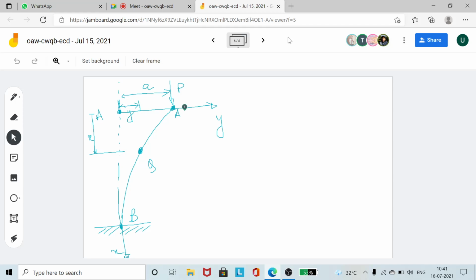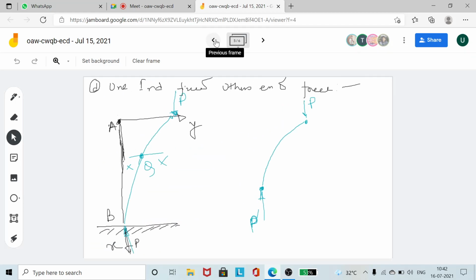Okay, so I am assuming a point Q at a distance of small x and small y from the origin of coordinates, which is the point O itself. So this is the buckled position of the column. A is actually the maximum displacement of the column, so it can displace up to a certain length. I am assuming that it has deflected up to a certain distance, say small a.